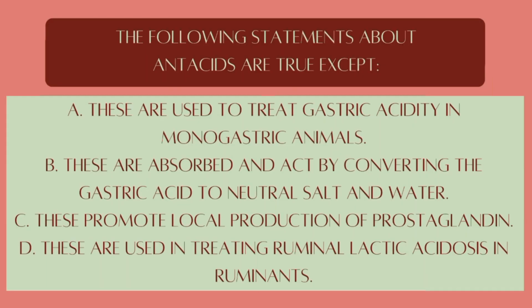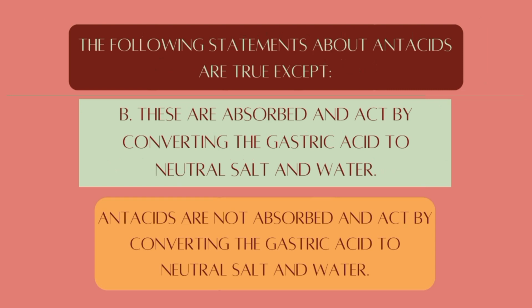The following statements about antacids are true except: A. These are used to treat gastric acidity in monogastric animals. B. These are absorbed and act by converting the gastric acid to neutral salt and water. C. These promote local production of prostaglandin. D. These are used in treating ruminal lactic acidosis in ruminants. The answer is letter B. Antacids are not absorbed and act by converting the gastric acid to neutral salt and water.